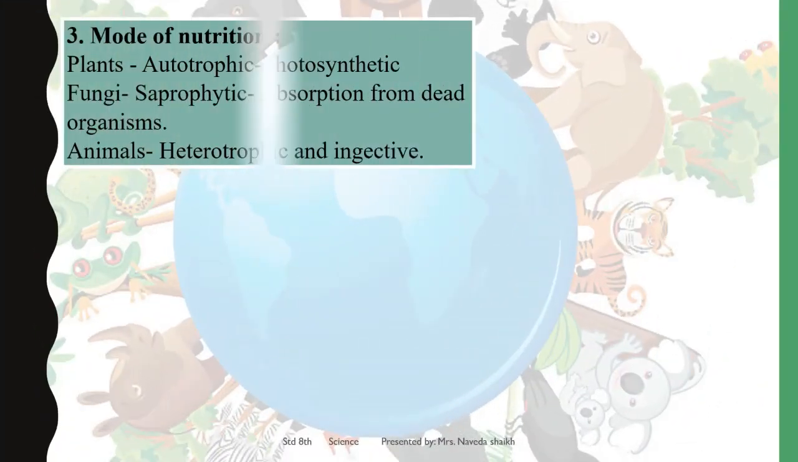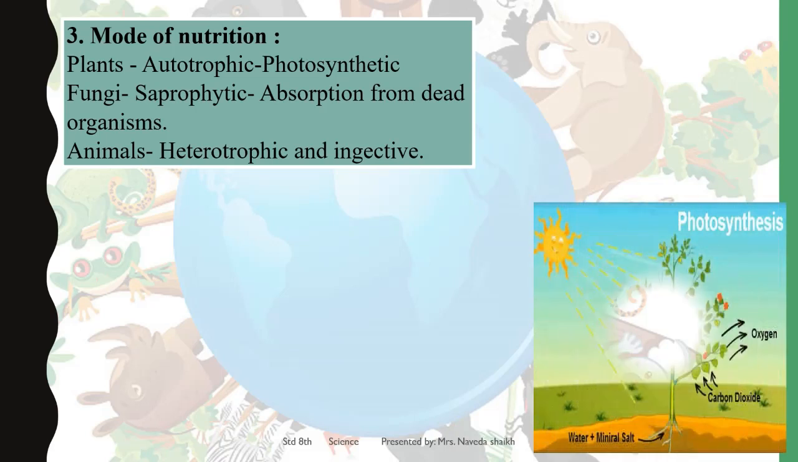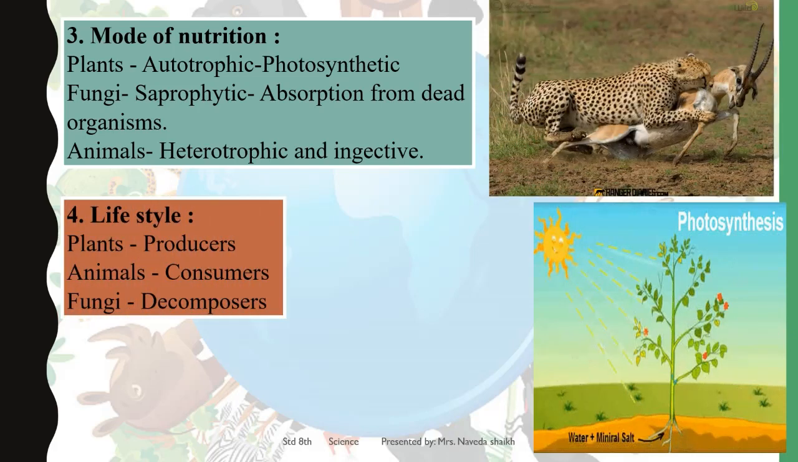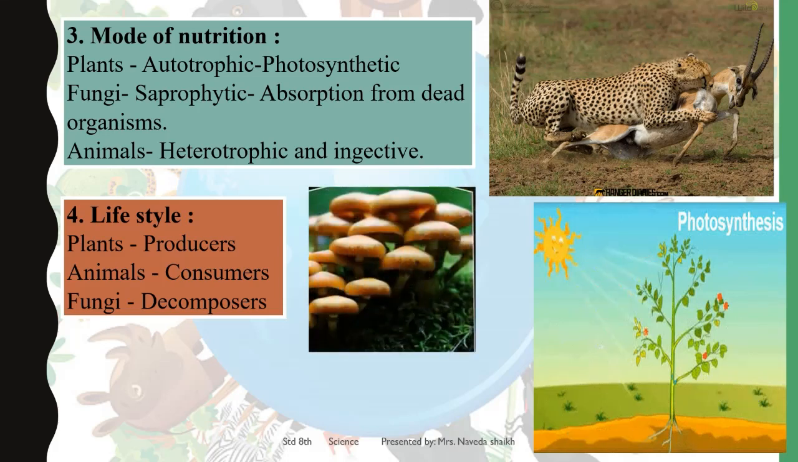Mode of nutrition, whether the plants or the animals or the fungus: they are photosynthetic, or they absorb food from the dead and decaying organism, or they kill other organisms in order to obtain nutrition. Like animals like leopard, or the mushrooms that you see, they are obtaining their nutrition from where? They are obtaining their nutrition from the dead and decaying organism. Likewise, you can see the plant which is obtaining the food with the process of photosynthesis.